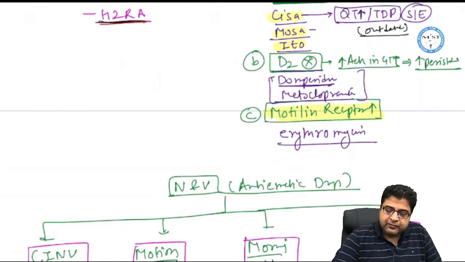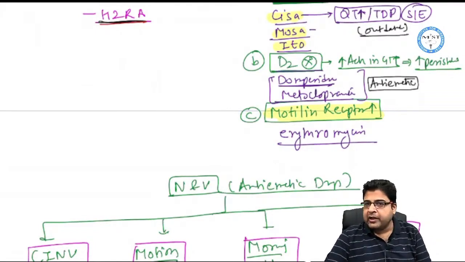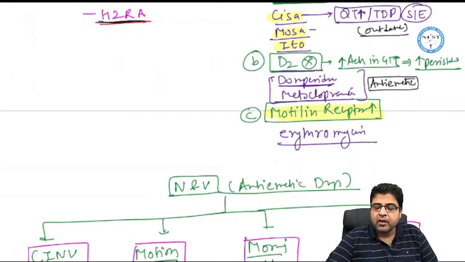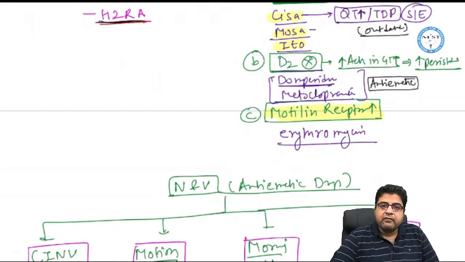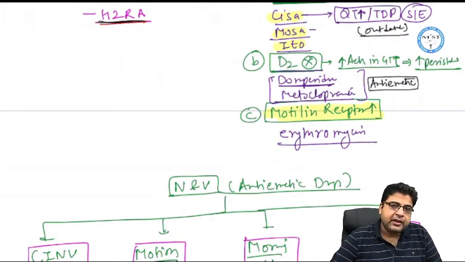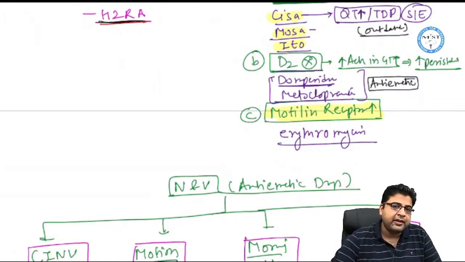These medicines also have anti-emetic property, so they not only reduce the food storage but also give you symptomatic relief in vomiting. Plus we have one antibiotic which directly stimulates the motilin receptor in your GIT and increases the motility, the drug is erythromycin. Just for your MCQ, erythromycin is given for GERD.